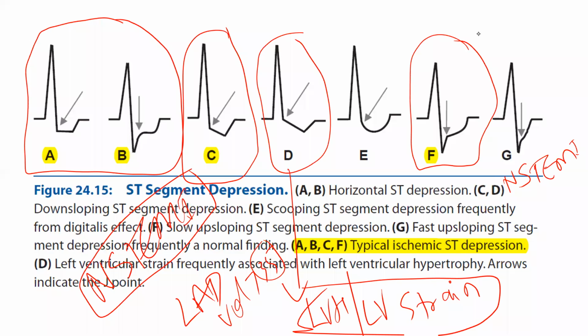"Sir, in LVH and CVA, will there be depression in limb leads?" Not all CVA will have this. Remember, if there are 100 CVA cases, only 1 or 2 will have the deep symmetrical T wave. If all CVAs had deep T wave inversion, then somebody would have made criteria to differentiate between the two. It is only a rare phenomenon. In CVA, we get deep symmetrical T wave inversion when there is a massive CVA, especially with subarachnoid hemorrhage, not with others. So it is not the usual finding, it's an unusual finding, but you should remember it.